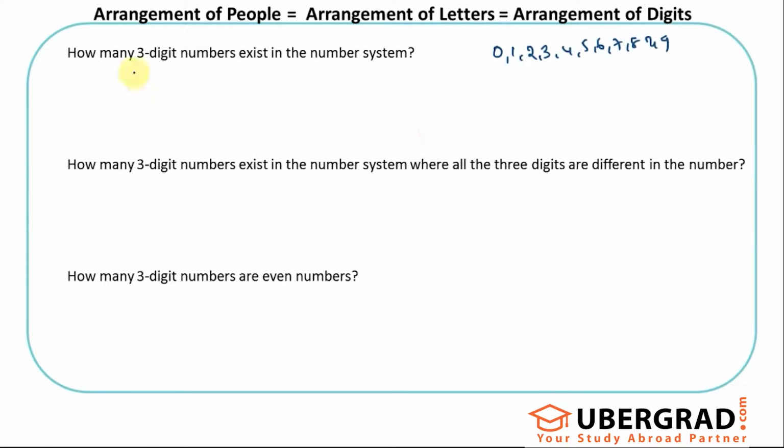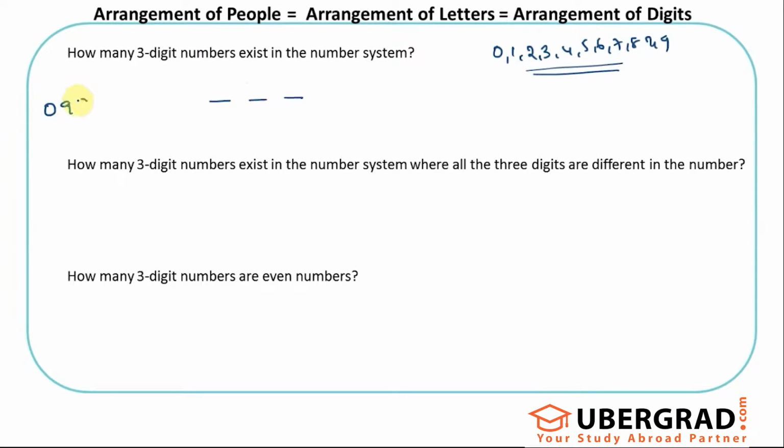So let's say I'm trying to understand how many 3-digit numbers exist in the number system. That means a 3-digit number will have 3 blanks, right? They should have 3 digits. As I always said, let's look at the number of options available for each blank to find the total number of possibilities. For the first blank, what are the number of possibilities available? Like these digits, I can put any one of these except 0. Why? I cannot start with 0.